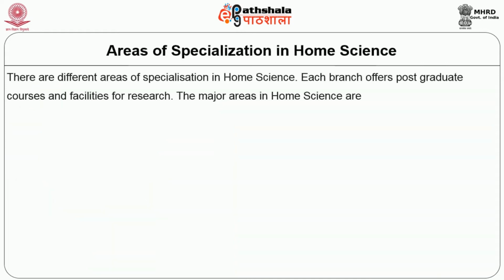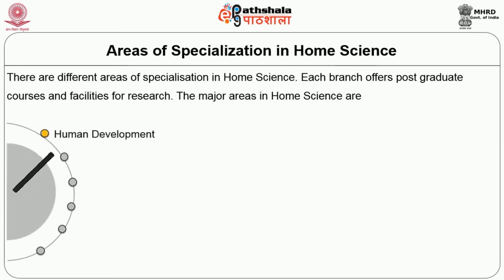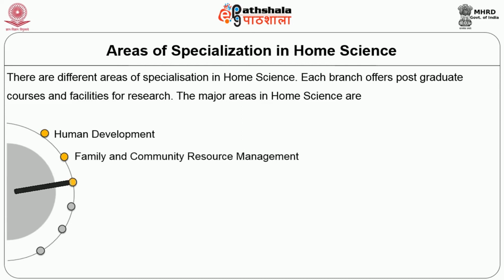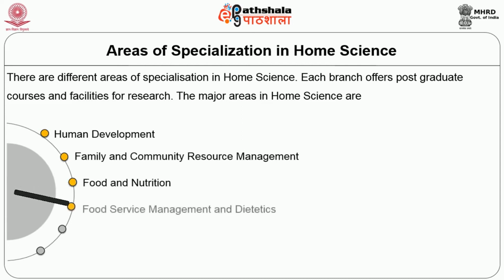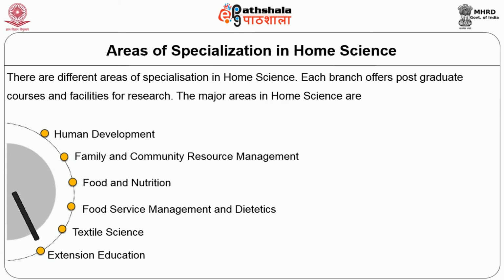There are different areas of specialization in home science. Each branch offers postgraduate courses and facilities for research. The major areas in home science are human development, family and community resource management, food and nutrition, food service management and dietetics, textile science, extension education.